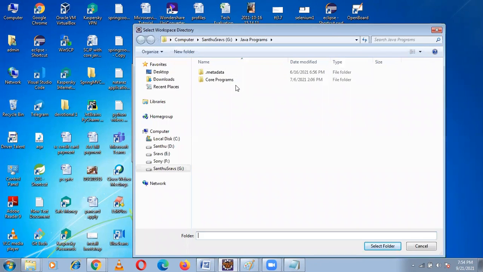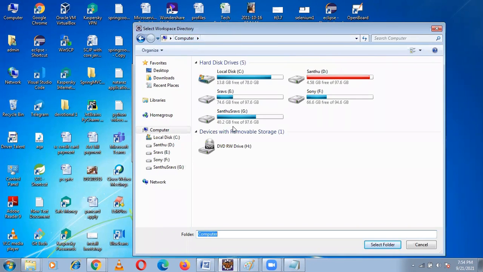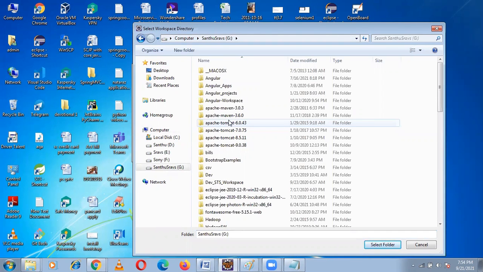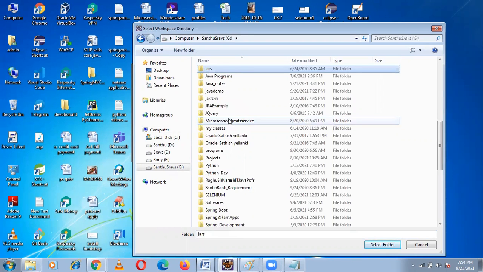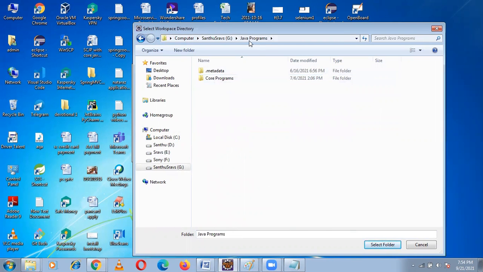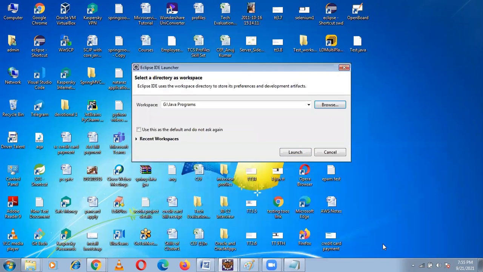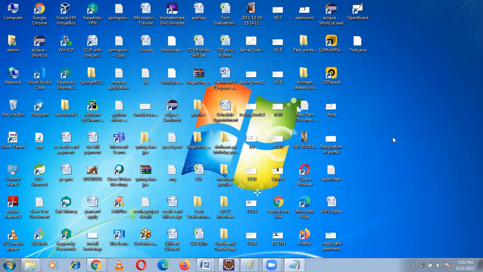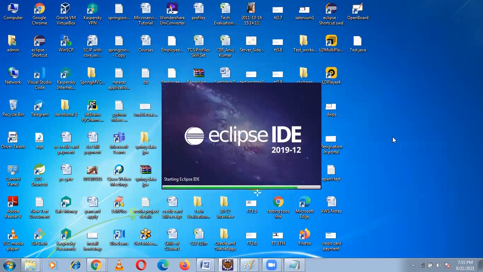In browse, go to your computer. I created it in G drive. Which folder did I create? I created Java programs. Select folder. Click on launch. It will be launching your workspace.